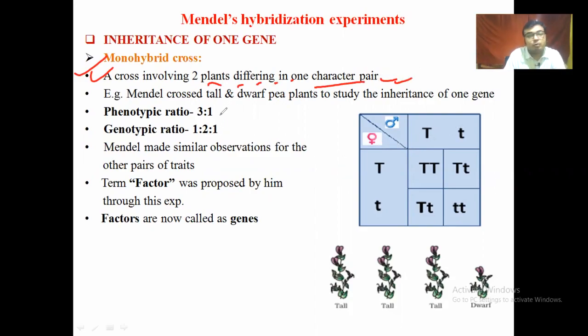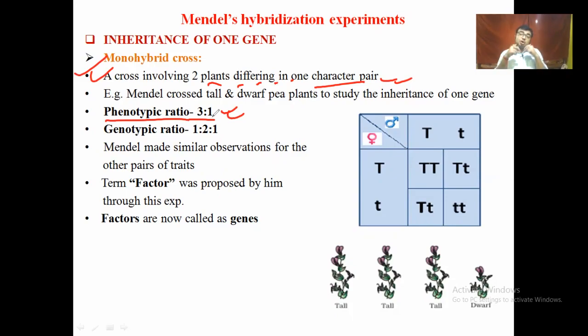In these cases of monohybrid cross, we found the phenotypic ratio is 3:1. That means out of the 4 offspring, 3 are tall and 1 is dwarf. On the other hand, in the genotypic ratio, that means based on the gene, identify the offspring: 1 is pure tall, 2 are heterozygous tall, and 1 is pure dwarf.